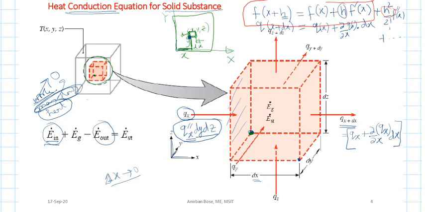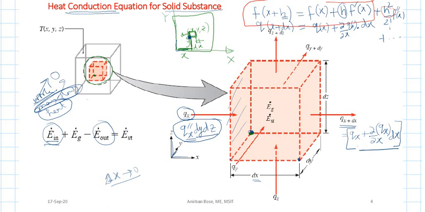So that is what is written here. This is the expression for qx plus dx. Similarly, in the y and z directions, the rate of heat transfer that has been shown can be written in exactly a similar way.